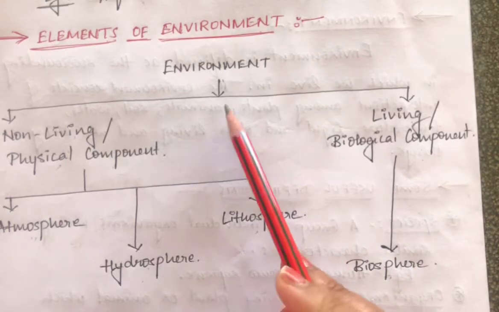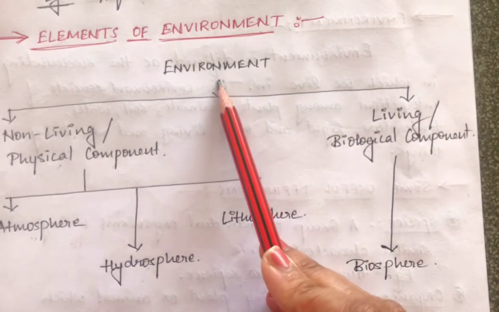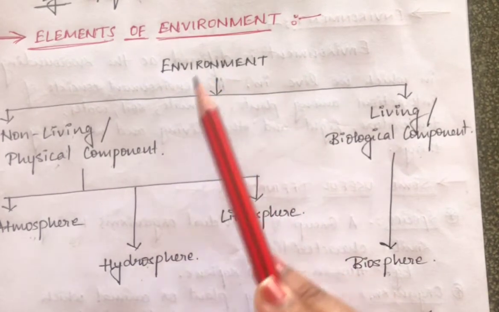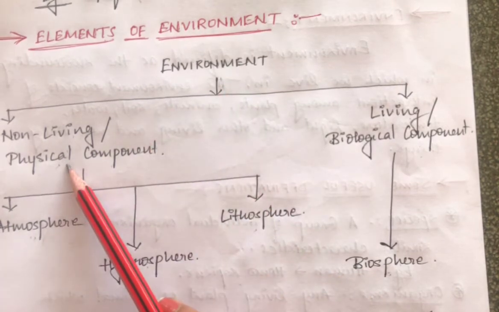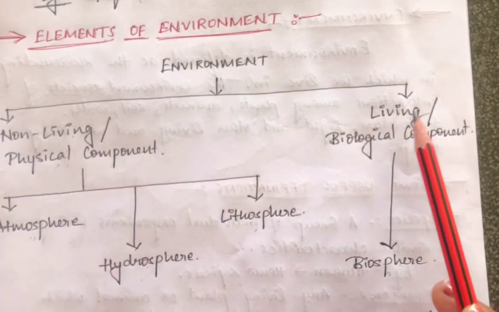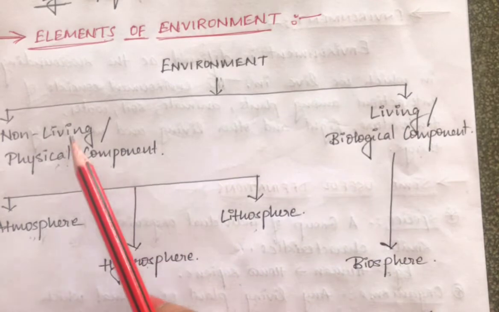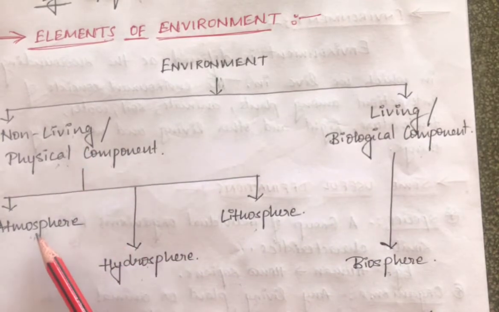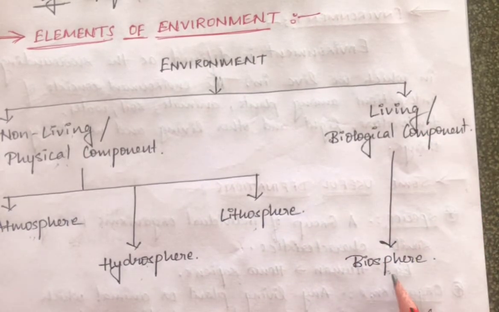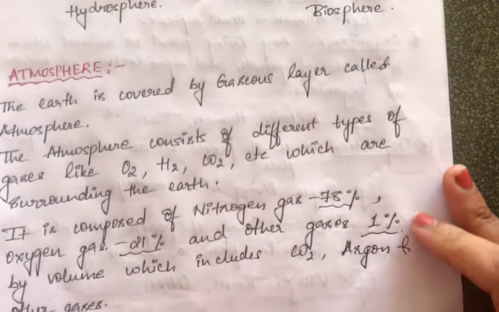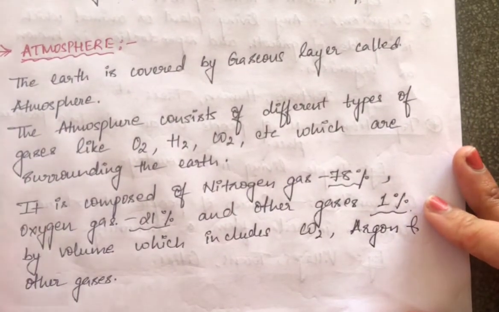Clear? Now these are the two subdivisions of the environment. What is the environment? It is the surroundings which we live in, subdivided into the non-living component and the living component. The non-living component is divided into atmosphere, hydrosphere and lithosphere, and the living component is divided into the biosphere. Clear? Let us discuss quickly what each of these spheres is all about.